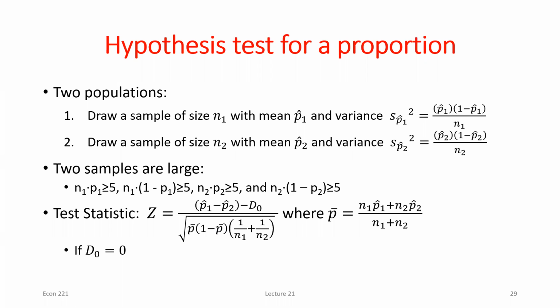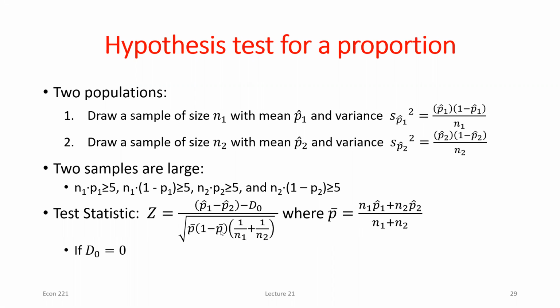Because we don't have an assumed true value for each proportion, we only have an assumed true difference. Okay? With that being said, it looks like a similar setup where I have the difference in my sample proportions minus the assumed true difference. But then I'm going to have to first find this intermediate step, which is P bar. I could have just plugged this in, but then the denominator would look really nasty, so it's easier to do it in intermediate steps. So I plug everything in here, get my P bar, plug that in, and then it's just a matter of plugging in the values that we were given in the problem.